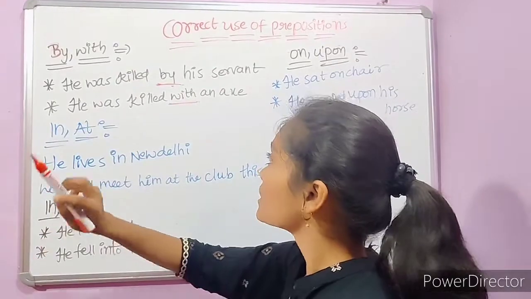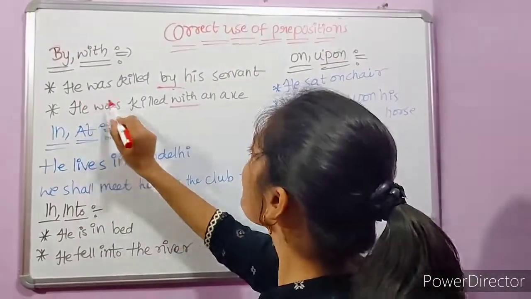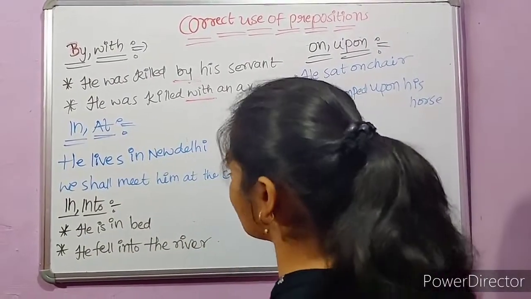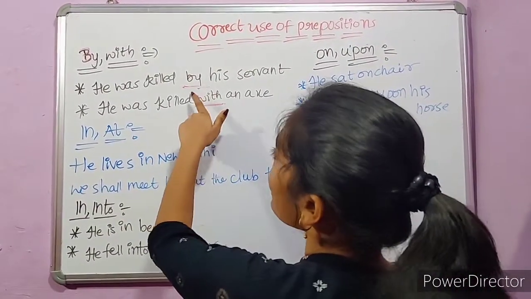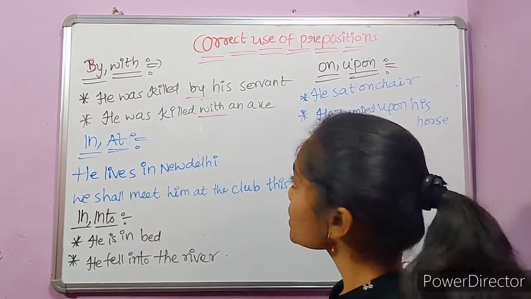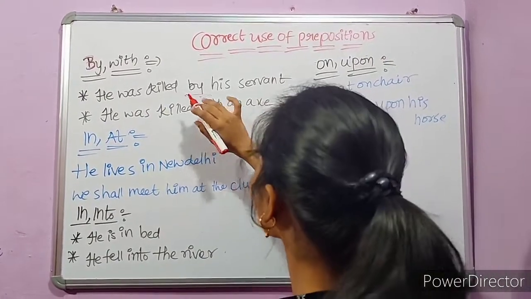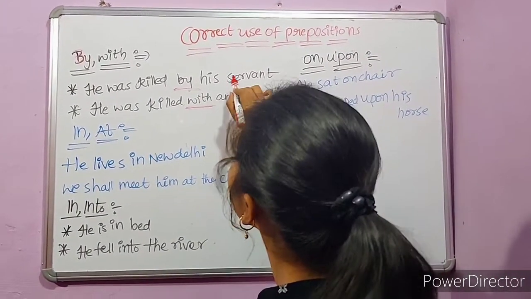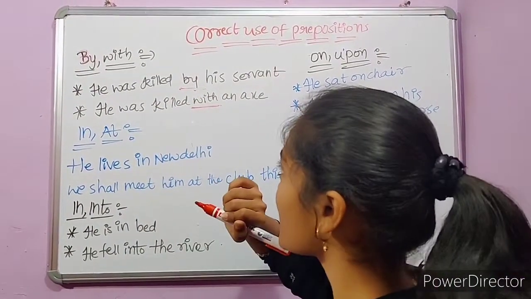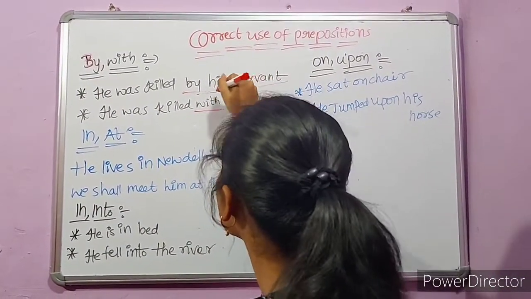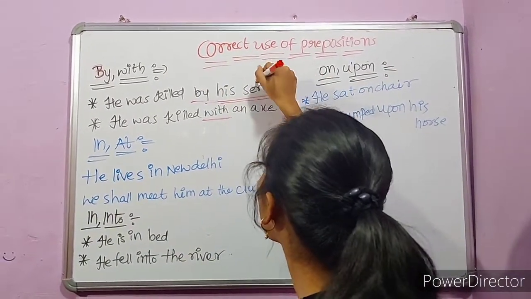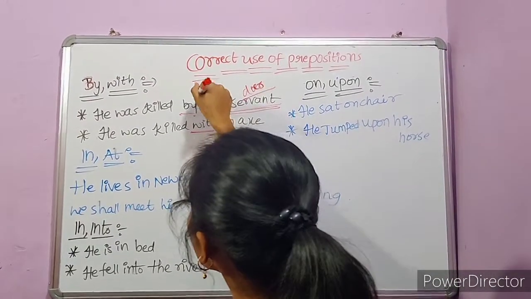By, with. If you observe the sentences, he was killed by his servant. And the second one is, he was killed with an axe. By is used to refer to the doer of the action. He was killed by his servant. We can also write the sentence as, his servant killed him. Here, who is the doer of the action? Servant is the doer of the action. In order to refer to this doer of the action, we use the by preposition.